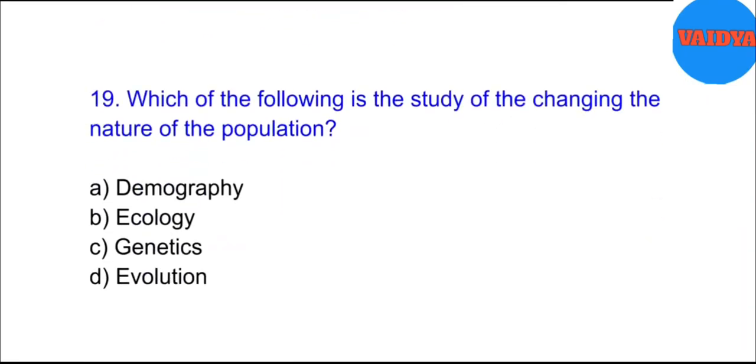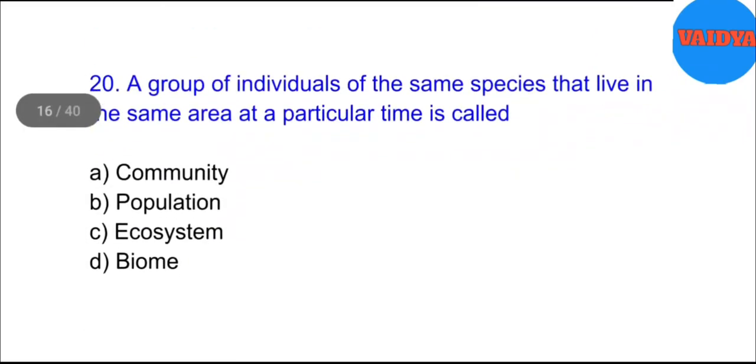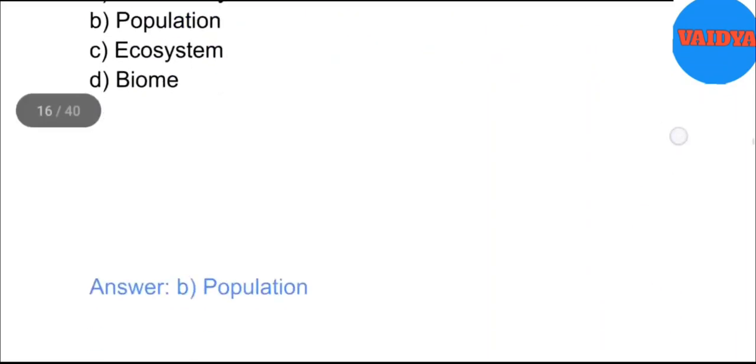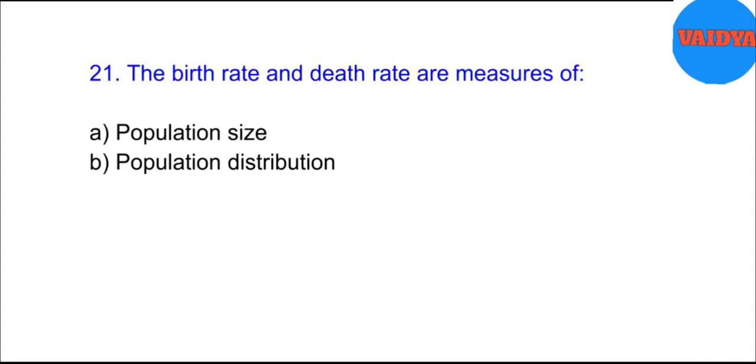19. Which of the following is the study of the changing nature of the population? A. Demography. B. Ecology. C. Genetics. D. Evolution. Answer. A. Demography. 20. A group of individuals of the same species that live in the same area at a particular time is called A. Community. B. Population. C. Ecosystem. D. Biome. Answer. B. Population.